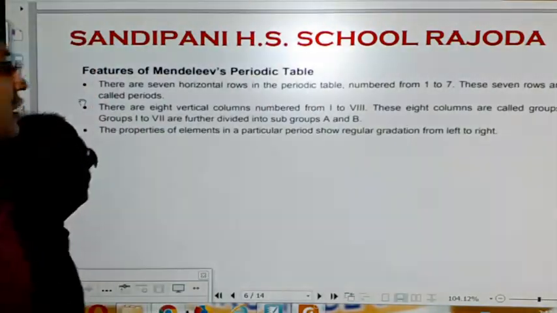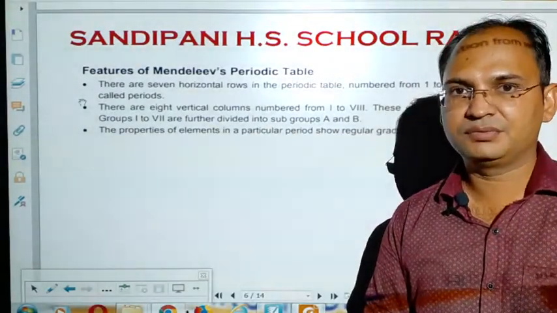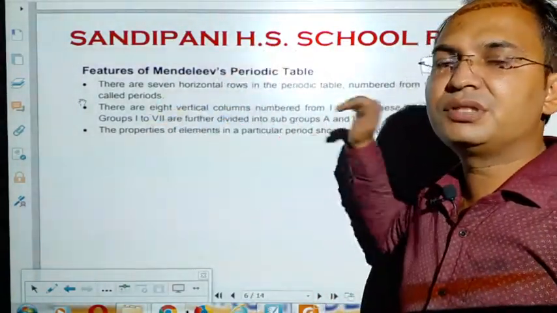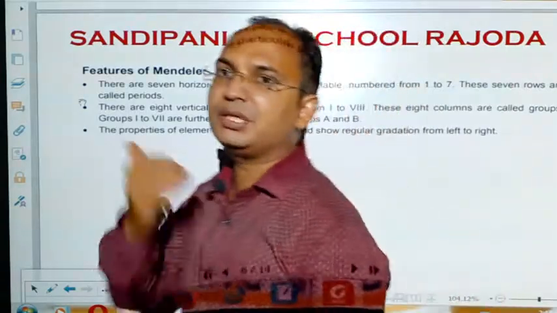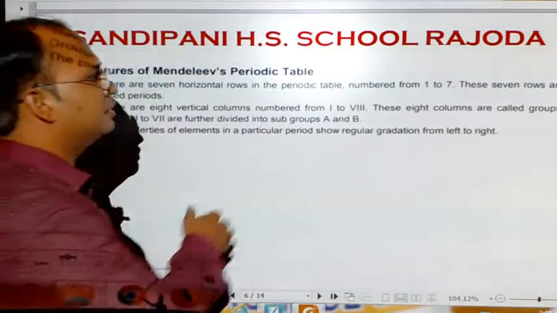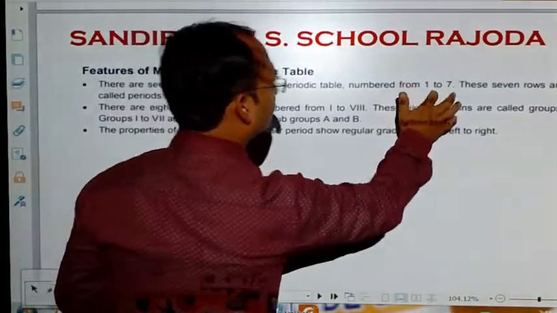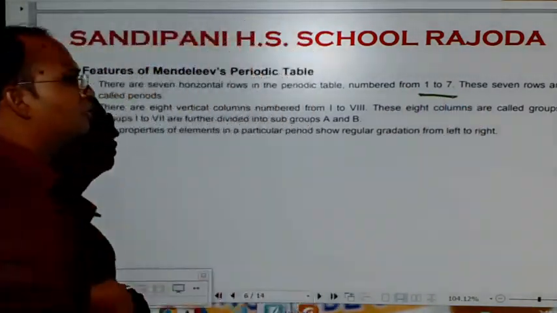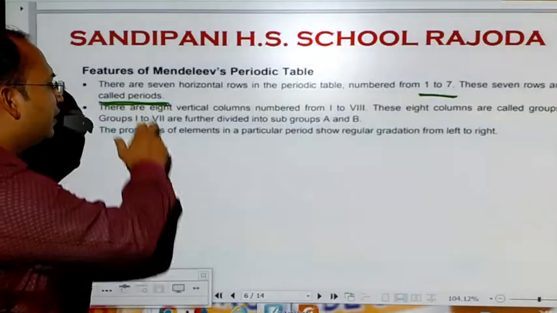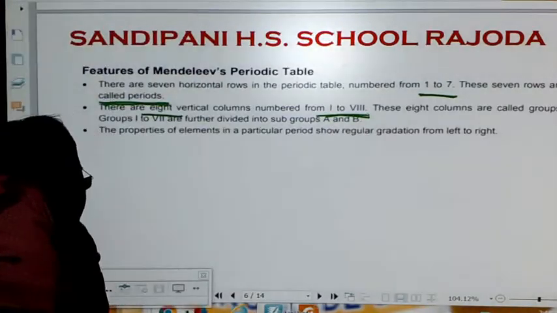Now students, let's see at a glance what were the features and drawbacks of Mendeleev's periodic table. First of all, the property of Mendeleev's periodic table is that there were 7 horizontal rows and 8 vertical columns, and rows were numbered from 1 to 7. These 7 rows are called periods, and there were 8 vertical columns in total, and these 8 columns were known as groups.